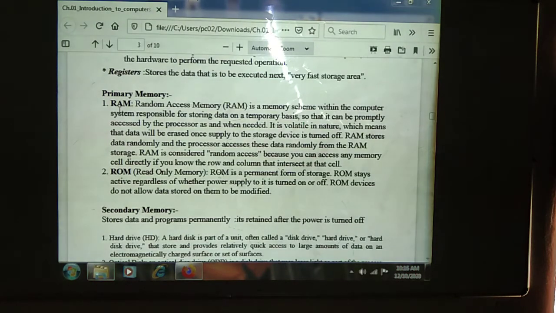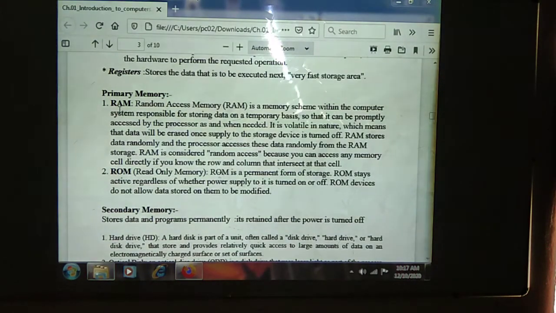Primary memory is classified into two types. The first one is RAM, the second one is ROM. RAM stands for random access memory, a memory scheme within a computer system responsible for storing data on a temporary basis, not permanently, so that it can be promptly accessed by the processor as and when needed.